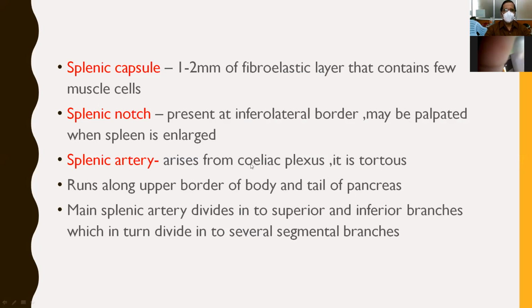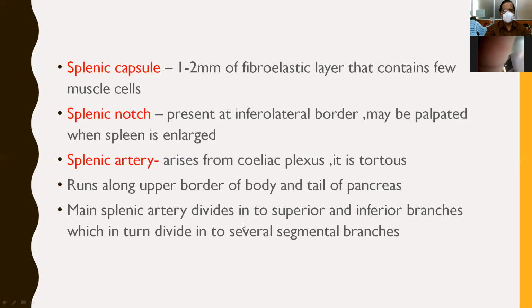And why is the splenic artery very much tortuous? Because the celiac trunk is very short, there is a lot of pressure in the aorta, and the same pressure would be transmitted to the spleen. It would go into pressure necrosis. That's why, to decrease the pressure transmitted to the spleen, the splenic artery is tortuous, and it runs along the upper border of the pancreas.